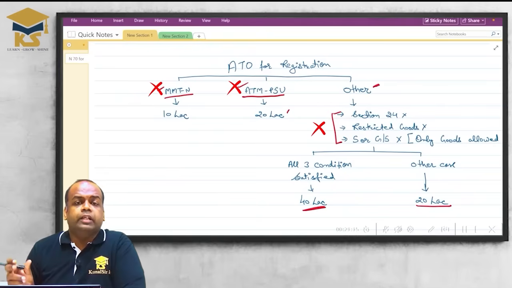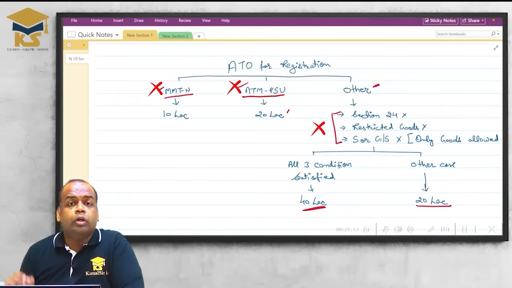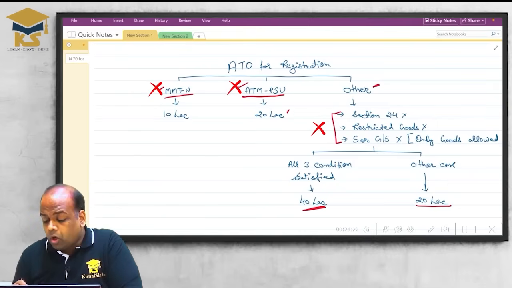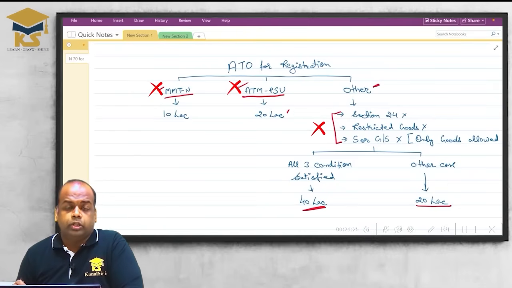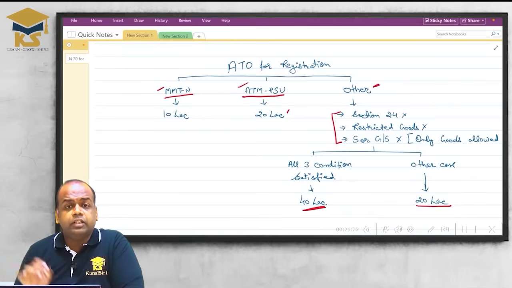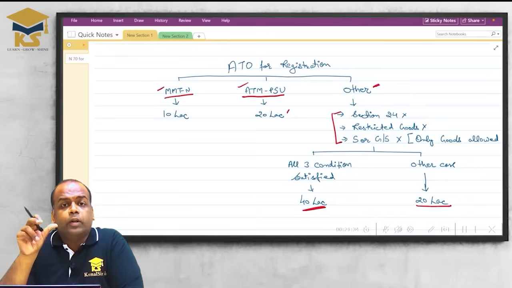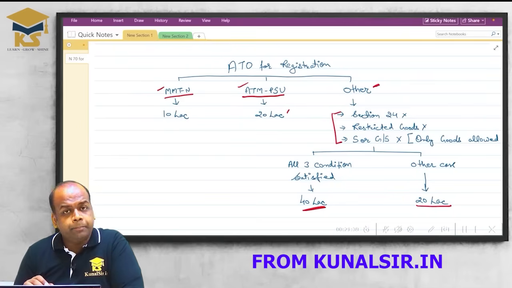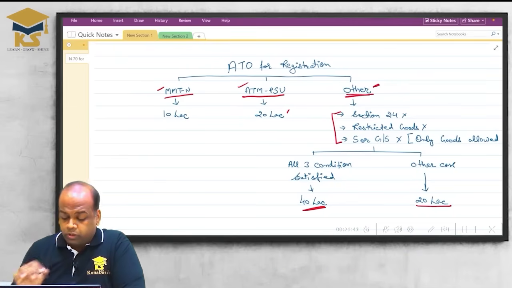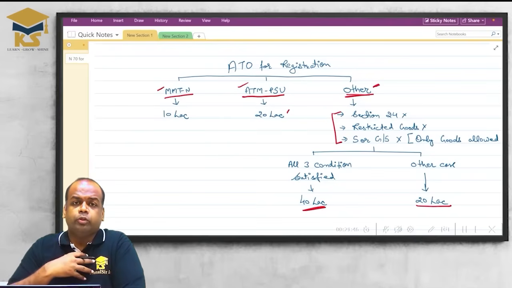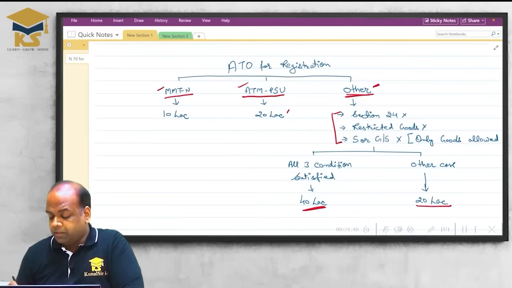So if you are dealing in restricted goods, then you are not eligible for this higher limit. Or if you are supplying services or goods and services both, then you are not eligible for this 40 lakh limit. So how to identify? First, see from which state you are supplying. So I am not supplying from MMT new, I am not supplying from ATM PSU, I am covered here. Now see whether you are required to get registered under section 24. If yes, I am required to get registered under section 24, the limit will be 20 lakh.